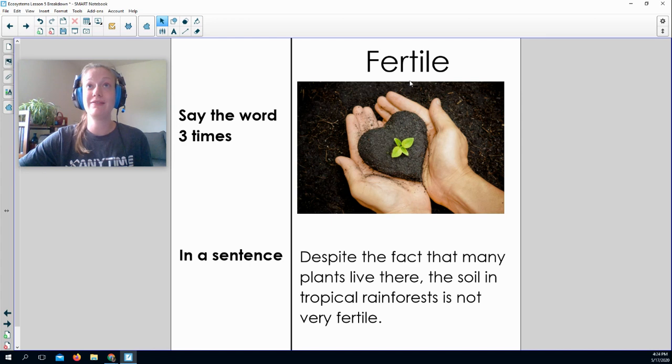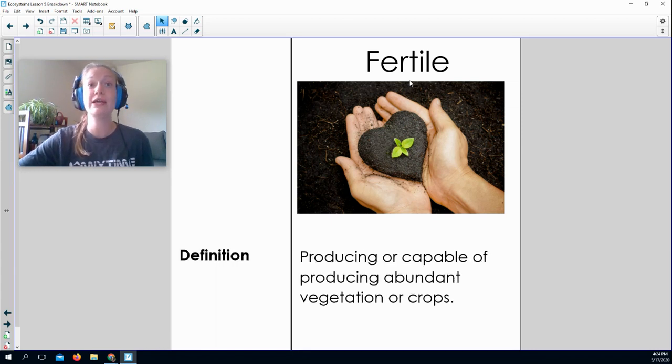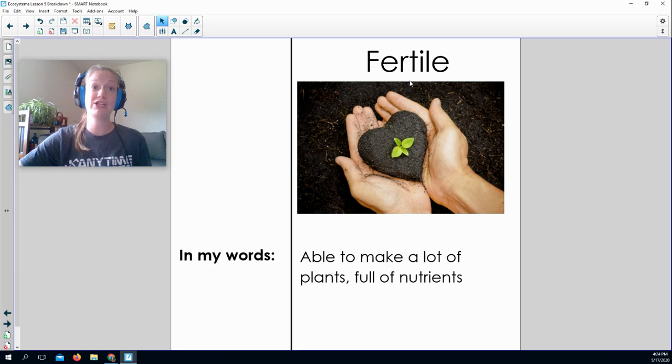Alrighty. Next word is fertile. Let's say it together. Fertile, fertile, fertile. In a sentence, you might see, despite the fact that many plants live there, the soil in the tropical rainforest is not very fertile. Definition is producing or capable of producing abundant vegetation or crops. Vegetation basically means plants. So, big picture, it's a soil that is able to make a lot of plants. It's full of nutrients.